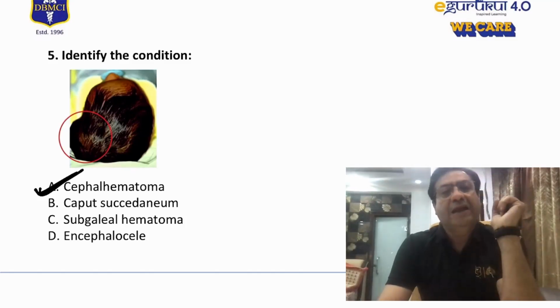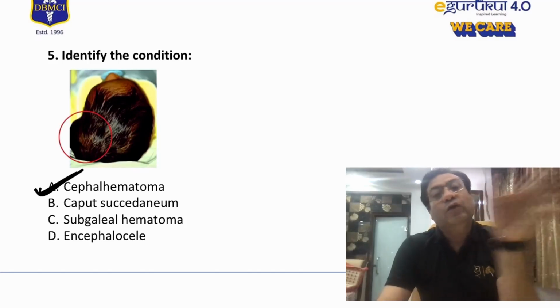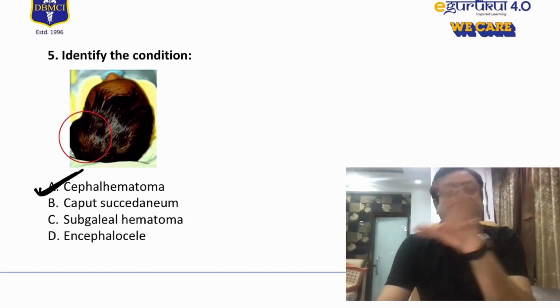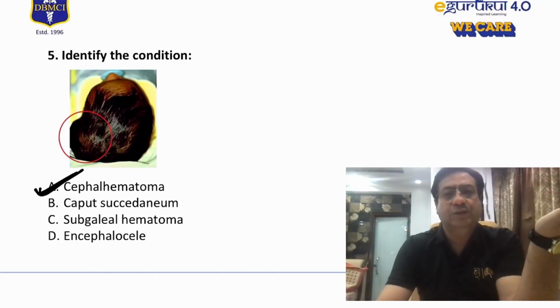This may be a cephalhematoma because it is a swelling which is on one side and is not seen to be crossing the midline, crossing the sutures. Cephalhematomas do not cross the sutures because they are subperiosteal swellings.